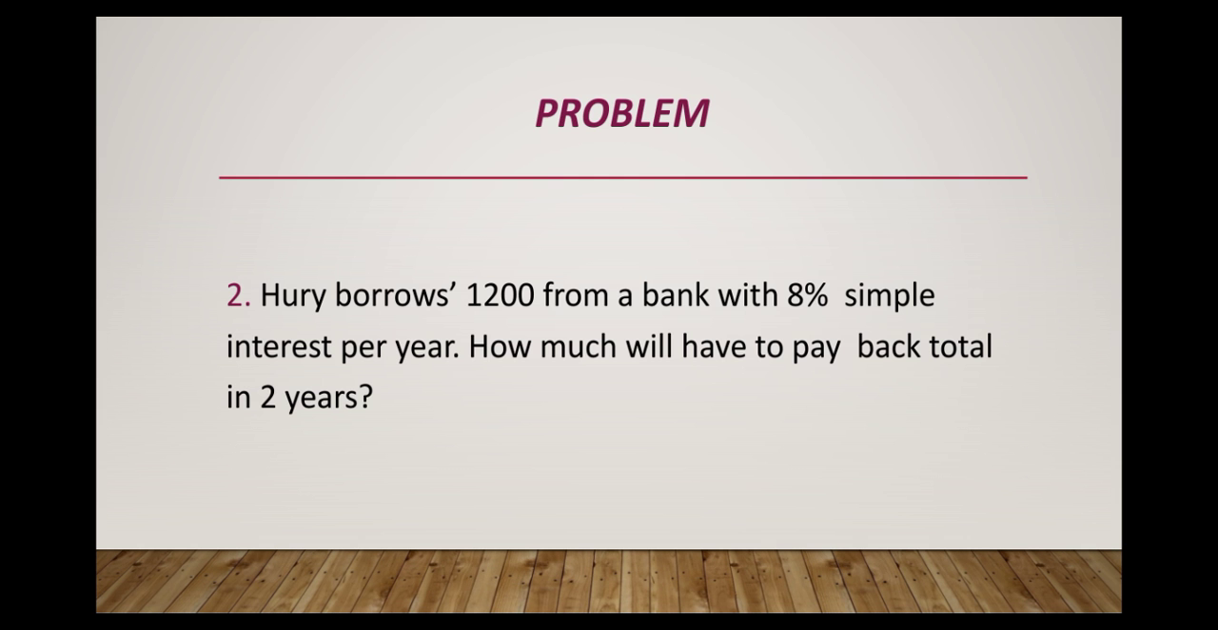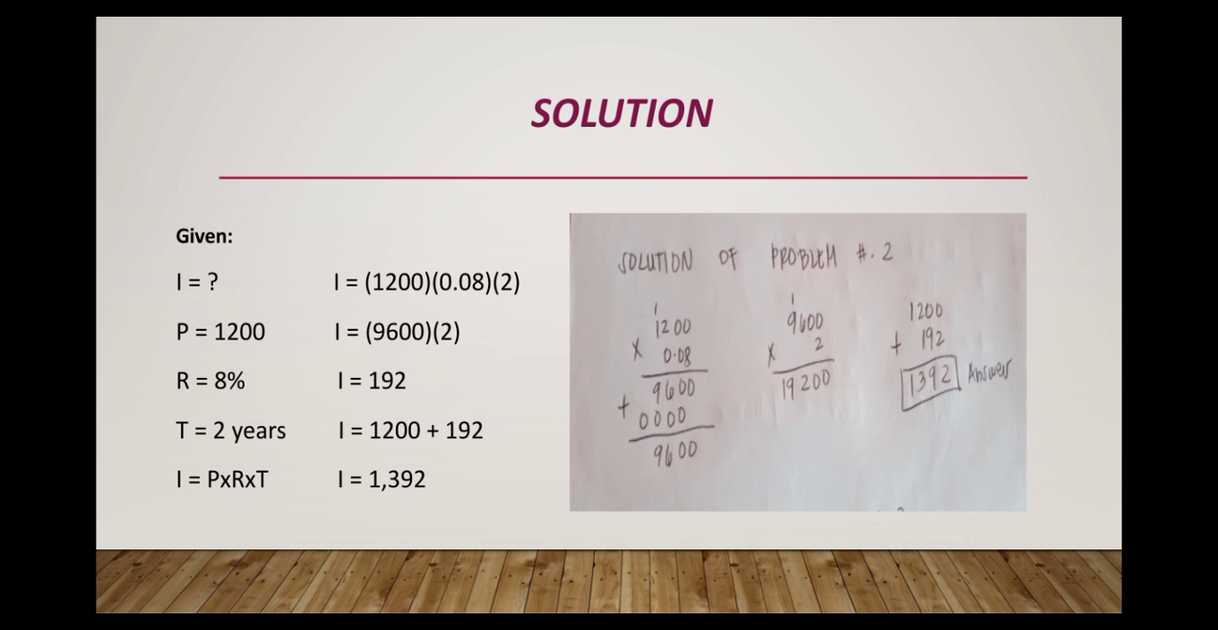Problem number 2. Harry borrows 1,200 from a bank with 8% simple interest per year. How much will he have to pay back in total in 2 years? Solution: I equals missing, P equals 1,200, R equals 8%, T equals 2 years, and the formula is I equals P times R times T.